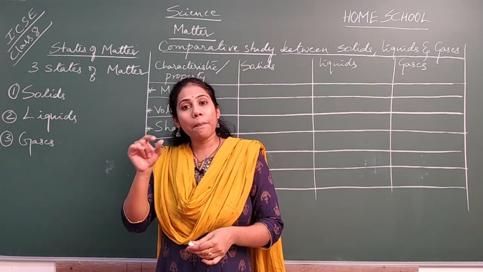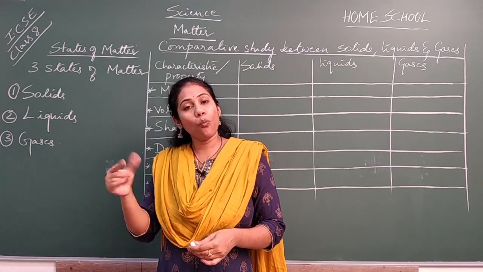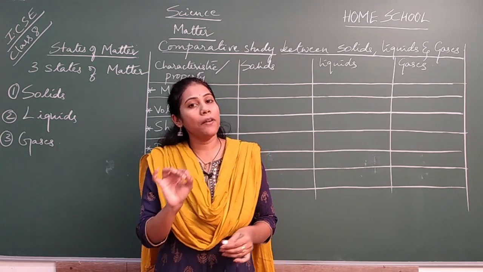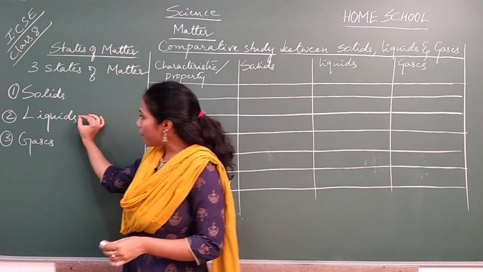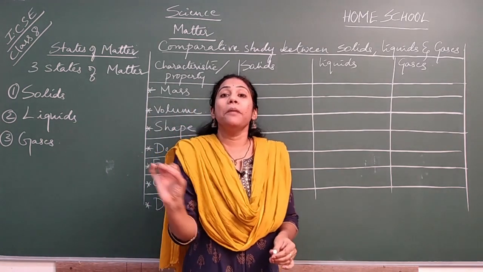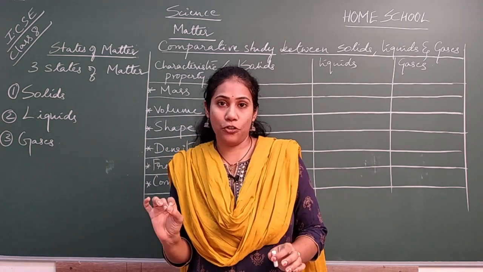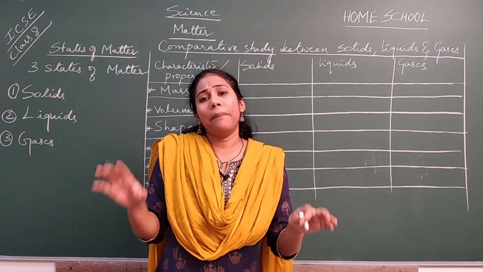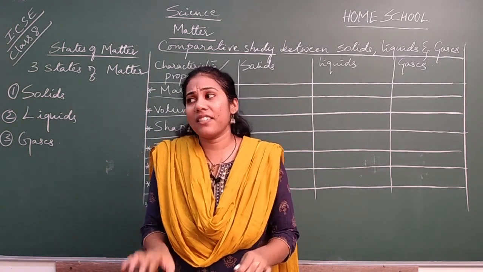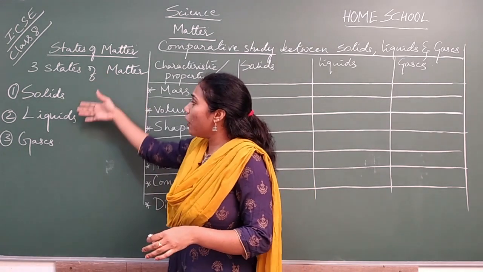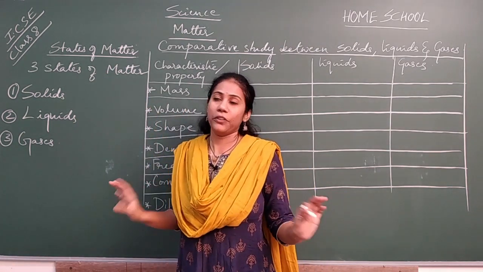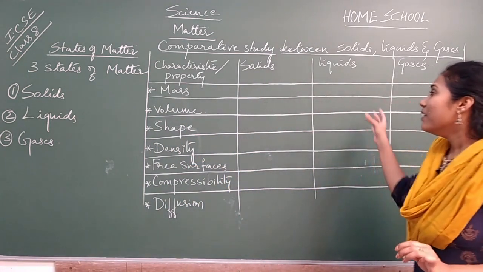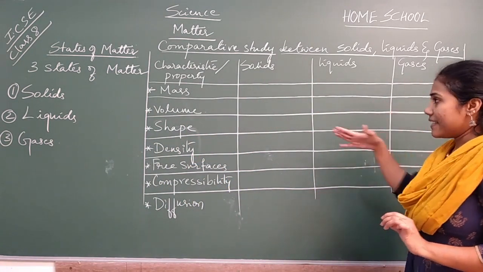So matter is what here? Water. The water can exist in the form of solid, it can exist in the form of liquid, and also it can be present in the form of gas. Every matter you take on this planet can exist in one of the three states, definitely. Fine, and now let us compare and study solids, liquids and gases one by one.